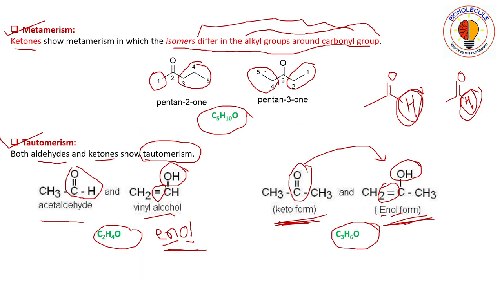Similarly in this aldehyde, the same thing will occur. The oxygen will take the hydrogen of the aldehyde from this carbon atom, and that carbon-hydrogen bond will move on to here, and the carbon-oxygen double bond will become a single bond. So this is how acetaldehyde is converted to vinyl alcohol, that is, the aldehyde form is converted to its enol form.